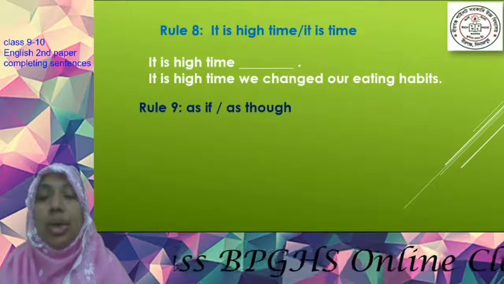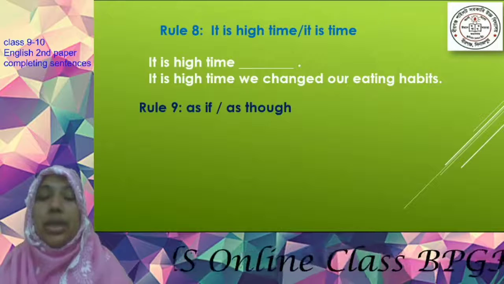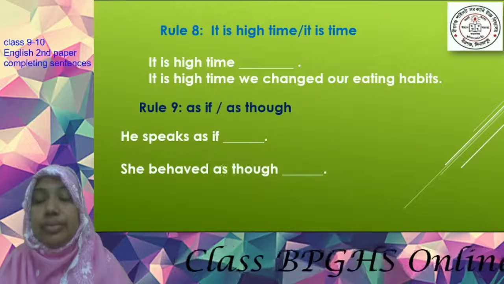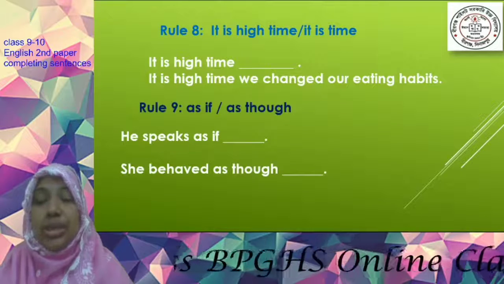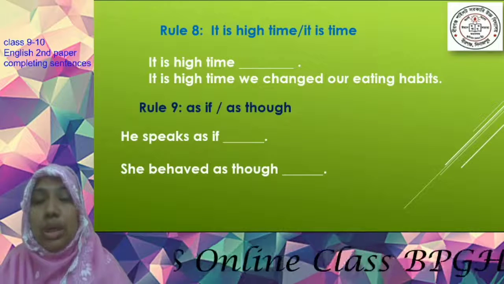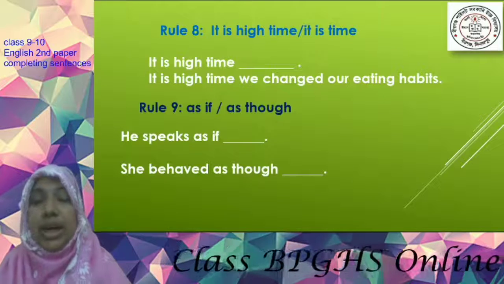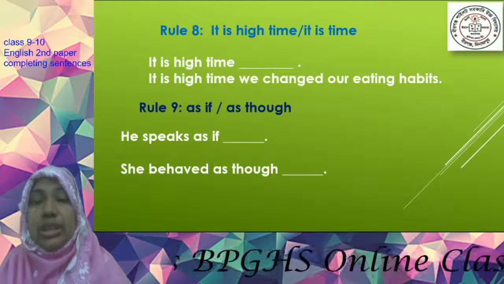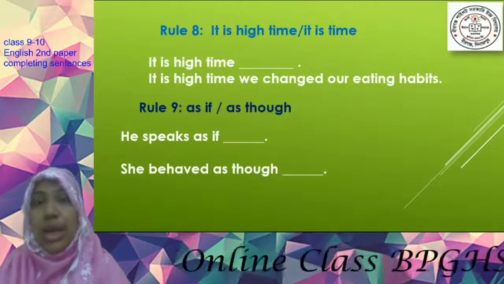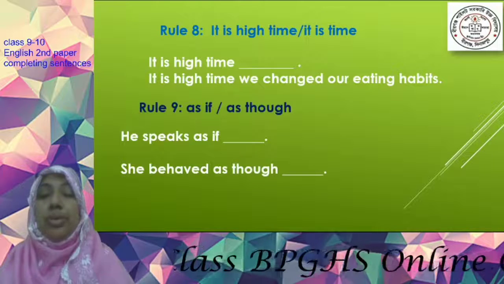Now comes rule number 9, as if, as though. He speaks as if, she behaved as though. The meaning of these two conjunctions is the same, and the special thing about these conjunctions is that after the conjunction, when you write the second clause, you will have to use the right form of tense.